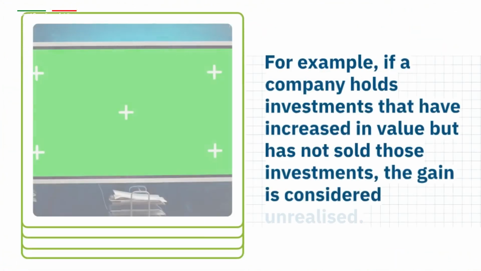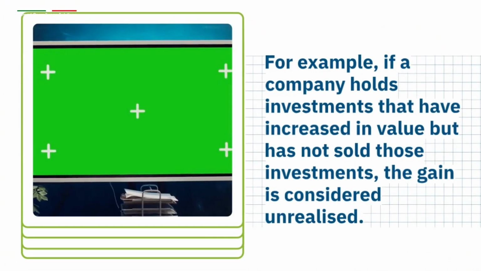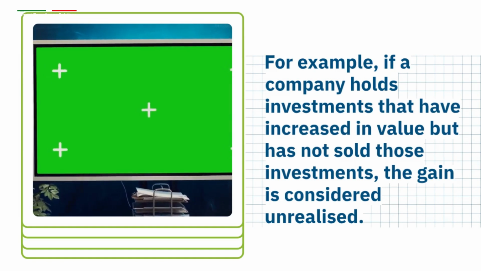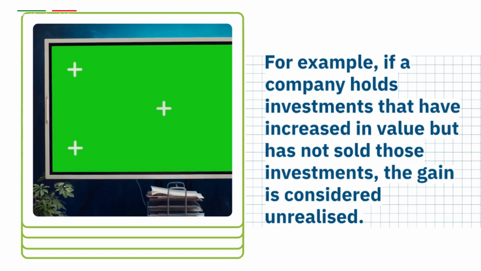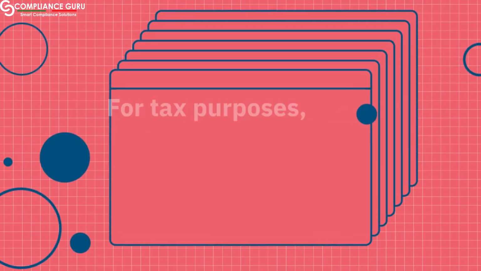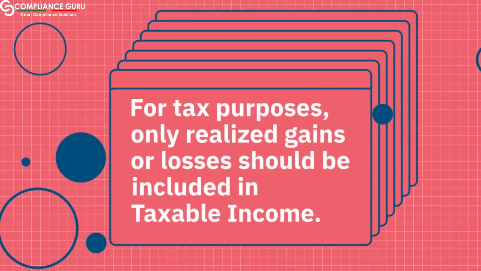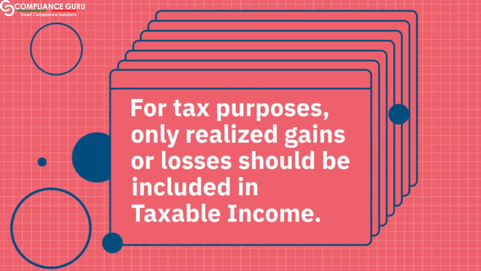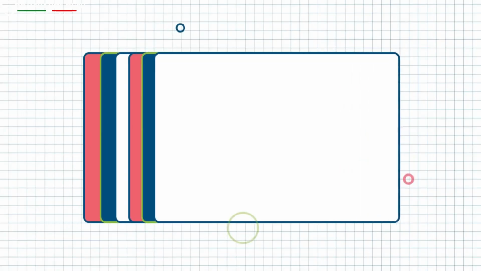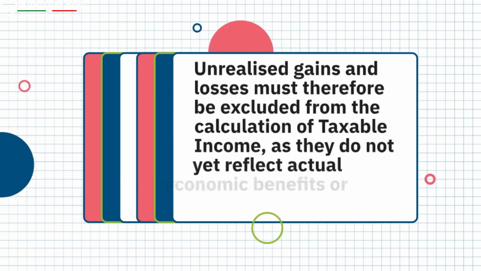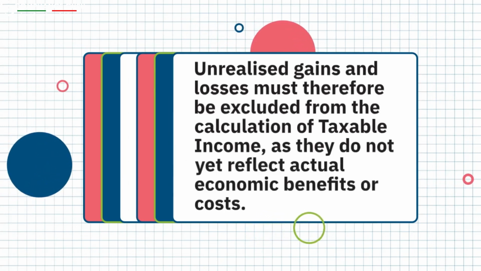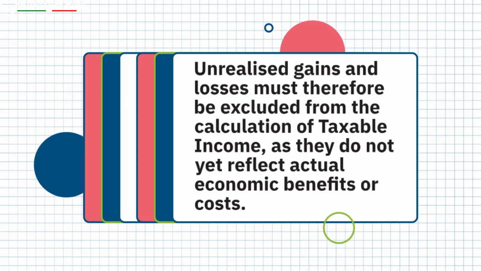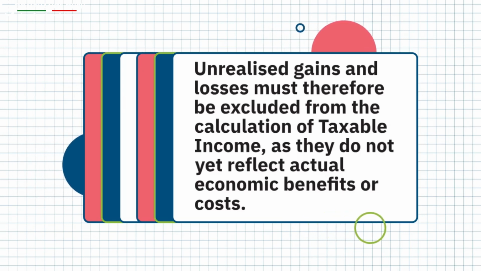For example, if a company holds investments that have increased in value but has not sold those investments, the gain is considered unrealized. For tax purposes, only realized gains or losses should be included in taxable income. Unrealized gains and losses must therefore be excluded from the calculation of taxable income, as they do not yet reflect actual economic benefits or costs.